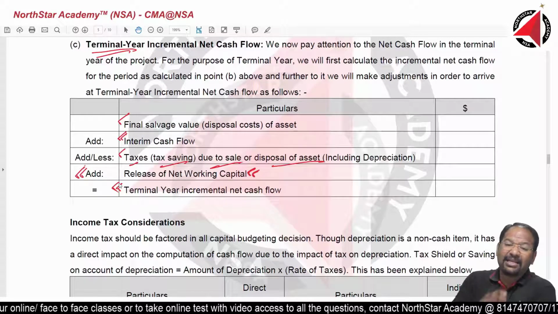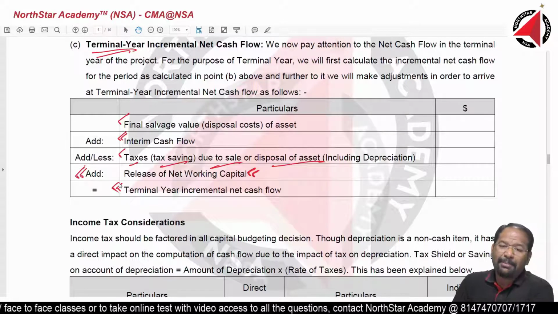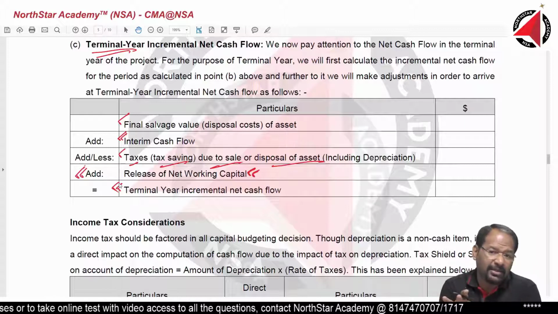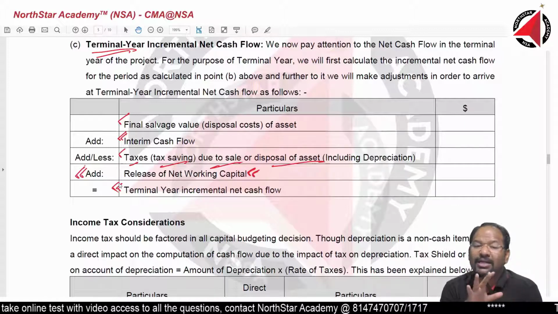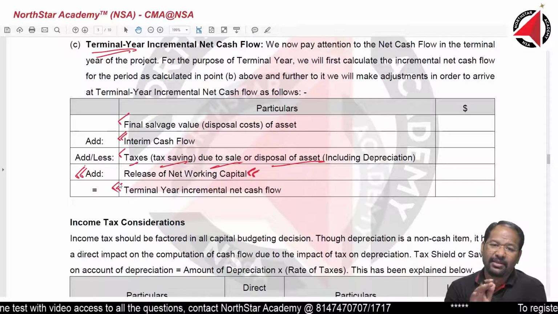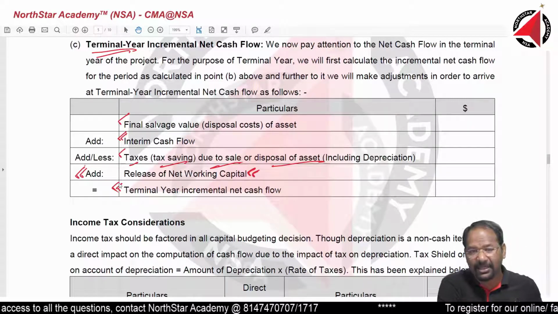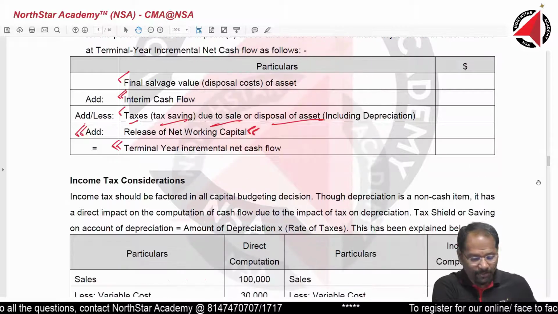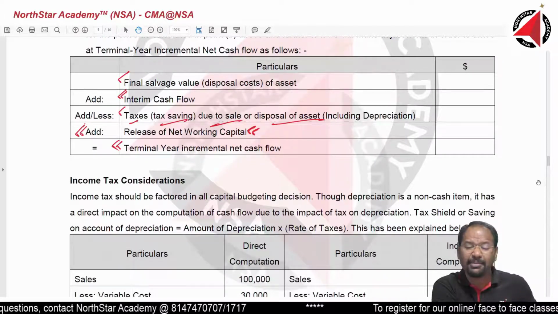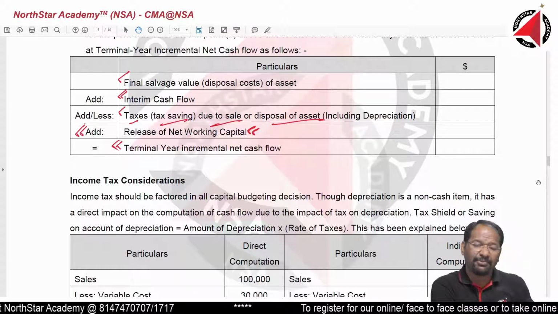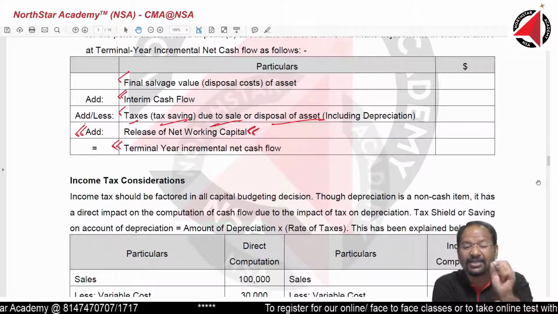Terminal means end, like for example, terminal disease. What is terminal disease? Deathbed. The person cannot recover from that disease, and he will eventually die because of that disease. It's called terminal disease. So terminal means the end of the life of the asset. Suppose the life of the project was 10 years, the 10th year is called the terminal year.